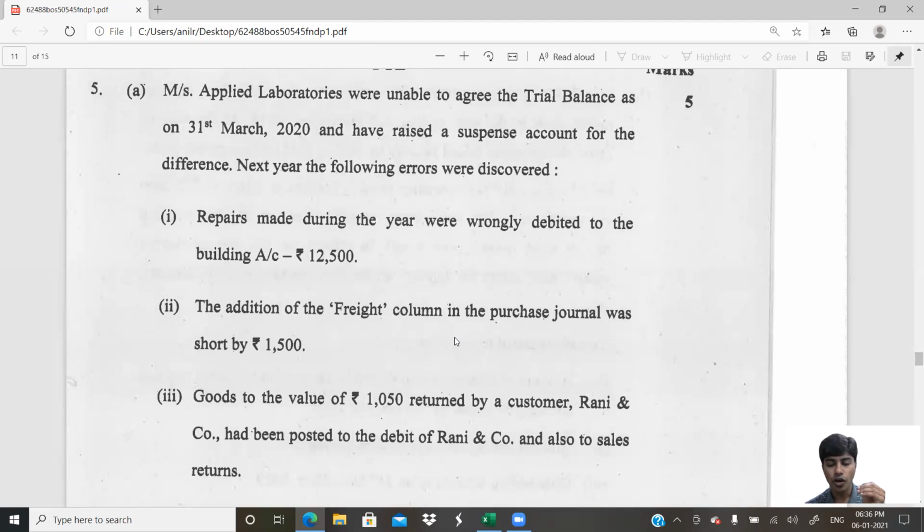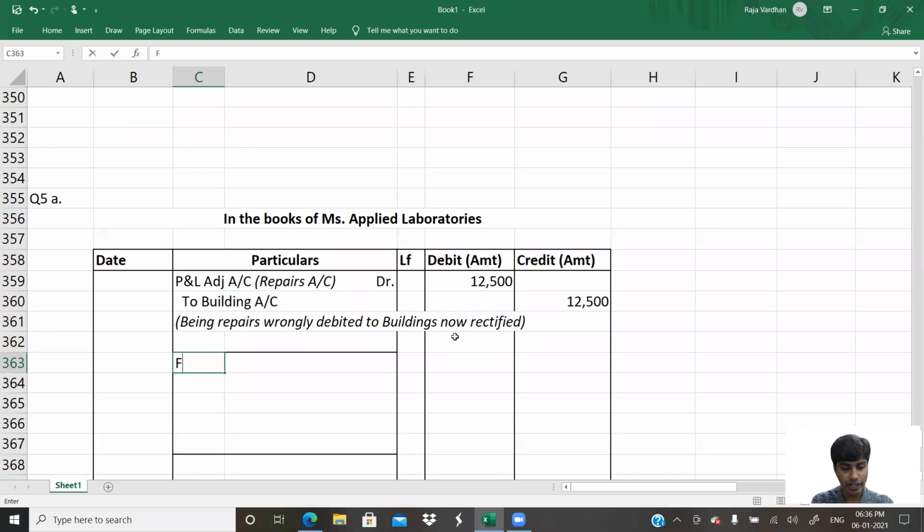So what should we do? We should increase our freight expense by 1,500. Freight is an expense. In order to increase it, I would have to debit it. So freight account will be debited. But freight is an expense, and an expense cannot be debited in rectification at stage 3. So what will it be replaced with? P and L adjustment account. So it has to be debited with P and L adjustment account.